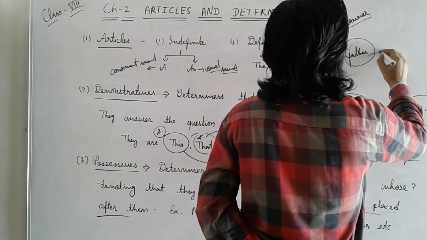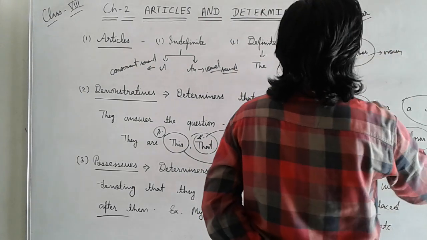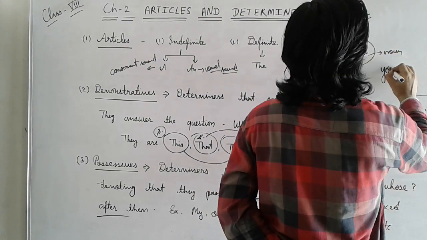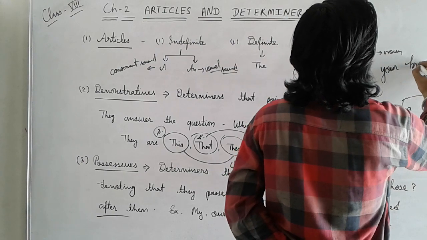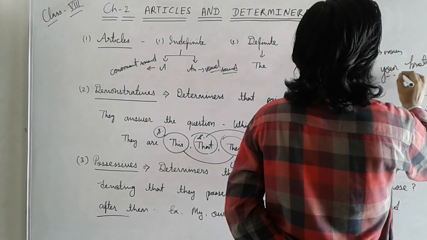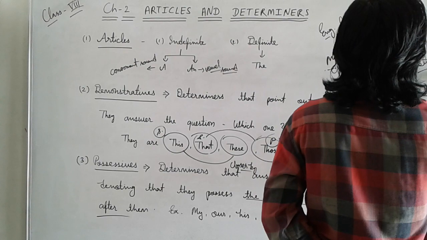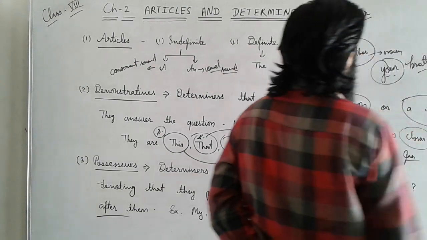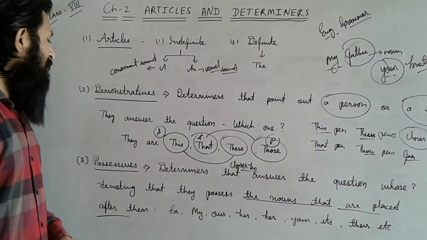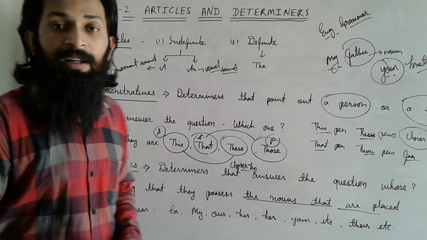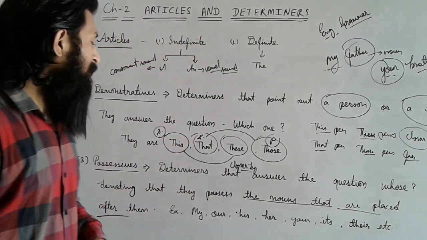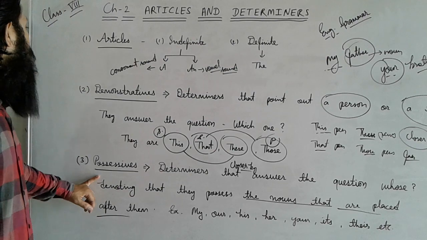Then father is a noun. Your brother. Then here also it will be noun. So according to that we have to use possess, means that type of words that possess the person or noun and denoting that type of things, that is known as possessive determiners.